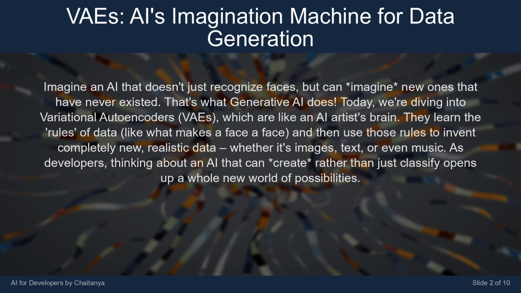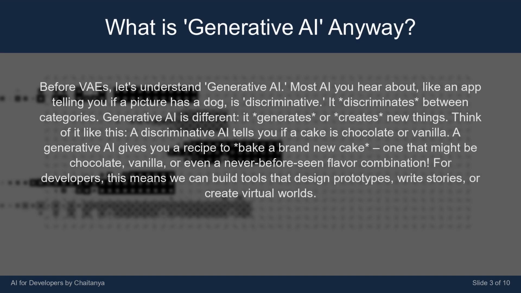Today, we're diving into variational autoencoders, VAEs, which are like an AI artist's brain. They learn the rules of data, like what makes a face, and then use those rules to invent completely new, realistic data, whether it's images, text, or even music. As developers, thinking about an AI that can create rather than just classify opens up a whole new world of possibilities.